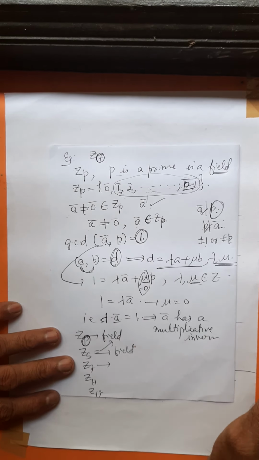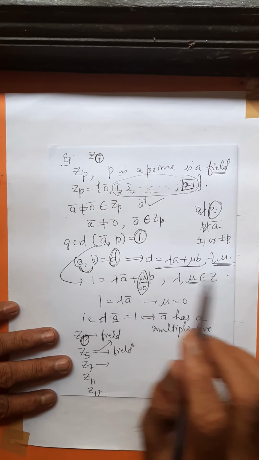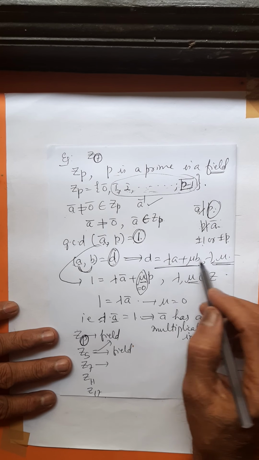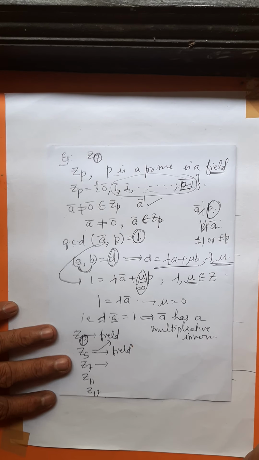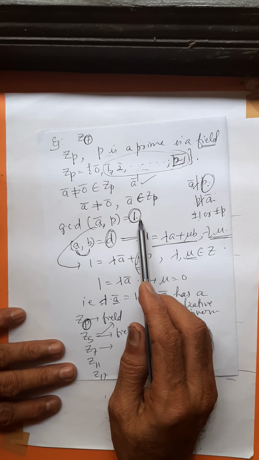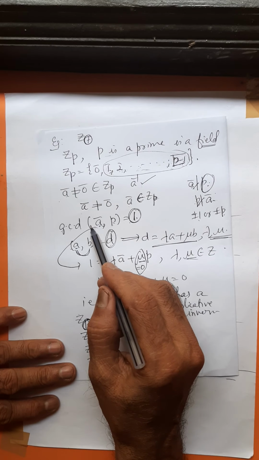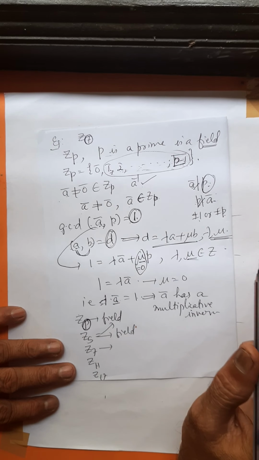We have studied in number theory that whenever the GCD of two integers is d, it can be written as a linear combination of the two integers, lambda a plus mu b, where lambda and mu are integers. So 1 is the GCD, and 1 is expressed as a linear combination, lambda a bar plus mu p.